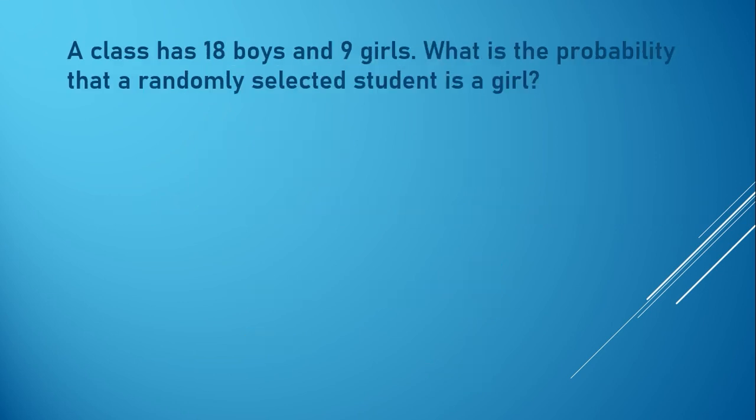Now, let's proceed with our fourth example. A class has 18 boys and 9 girls. What is the probability that a randomly selected student is a girl? So, in here, class, let's identify the value of our n of e, wherein it is the favorable outcome of our event. So, in here, class, our favorable outcome is that the selected student is a girl. Therefore, in our problem, there are 9 girls. So, the value of our n of e is equal to 9.